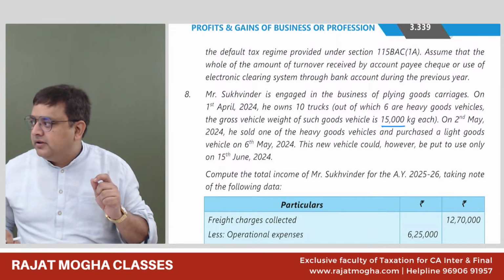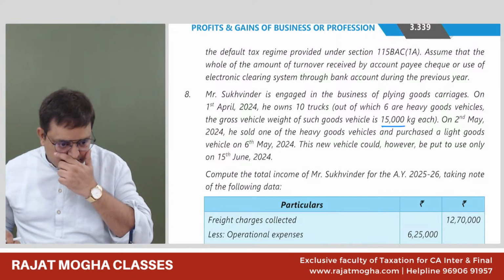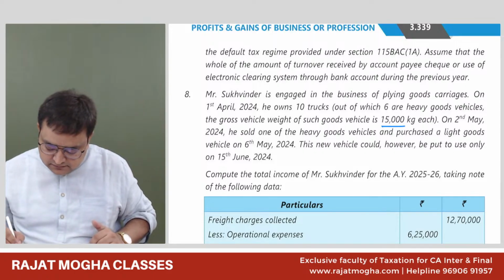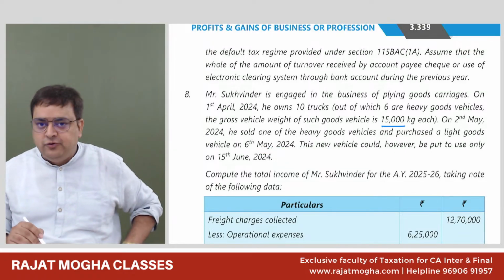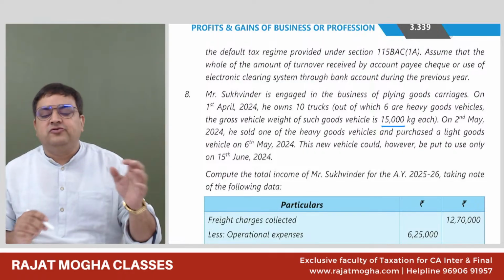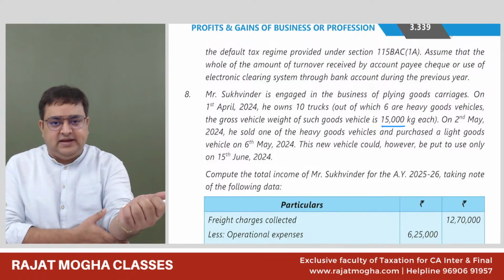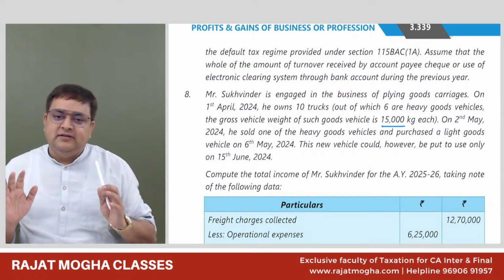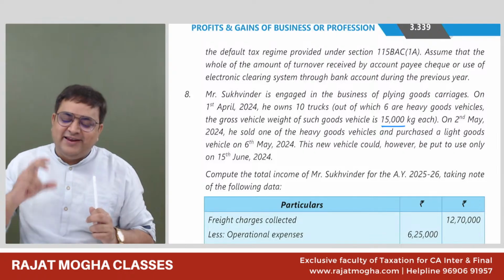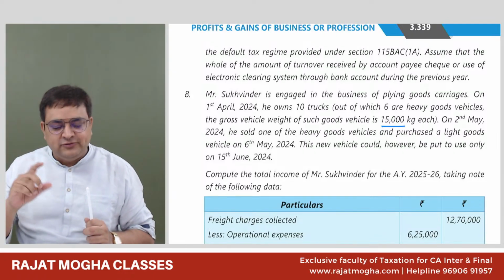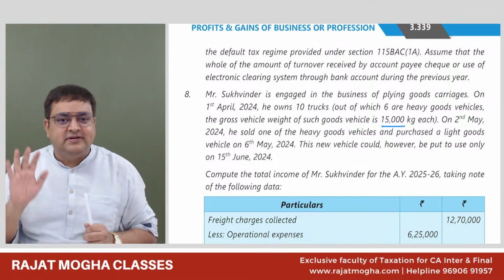Yes, sir, that's okay, sir. But we calculate presumptive income for 11 goods vehicles: 6 heavy vehicles in the month of May, and also we calculate 5 small vehicles. Yes, we have to do this. But also, on any day he was not having 11 vehicles. It was just 10. But yes, for the month of May, if you are saying that it is overlapping, the answer is yes. It is overlapping. We are calculating for heavy goods vehicle also, and for light goods vehicle also. So for the month of May, it is overlapping. The answer is yes. Got it?